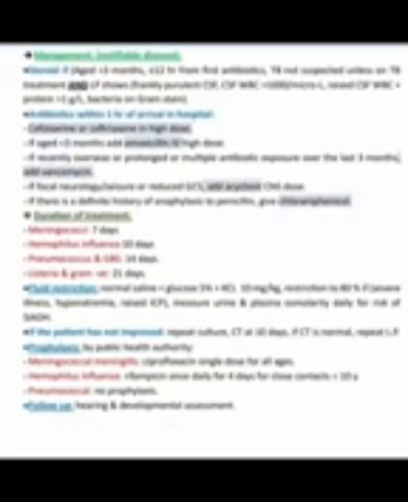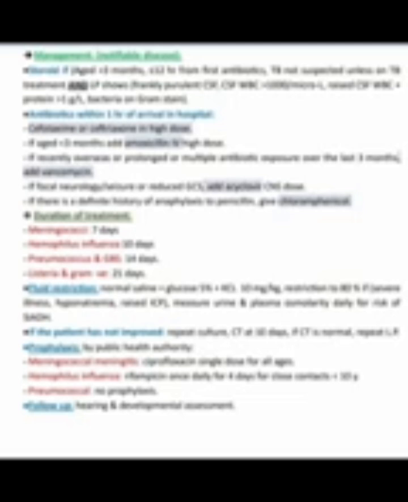Now about the management. Suppose this is meningitis. Management: first, it is a notifiable disease, so notify. Steroid if age is more than 3 months and less than or equal to 12 hours from starting antibiotics, TB not suspected unless on TB treatment, and LP shows frankly purulent CSF, CSF WBC more than 1000 per microliter, raised CSF WBC protein more than 1 gram per liter, or bacteria on gram stain. Antibiotic within 1 hour of arrival in hospital.